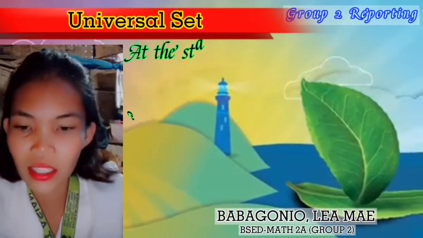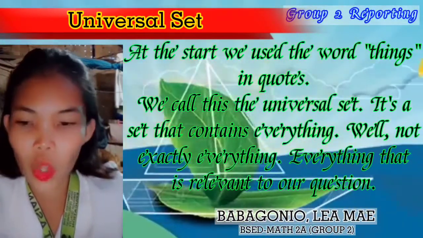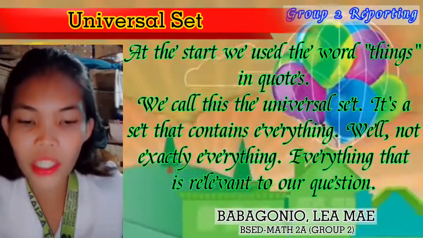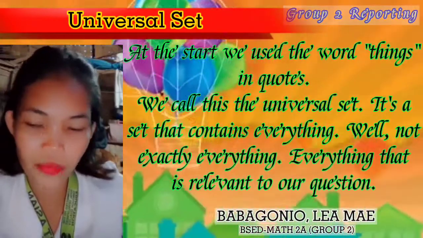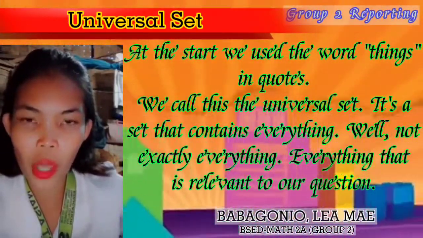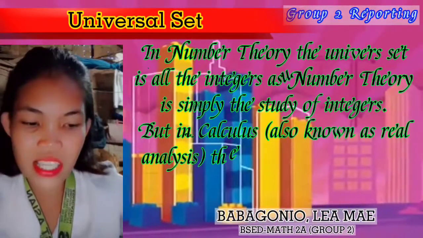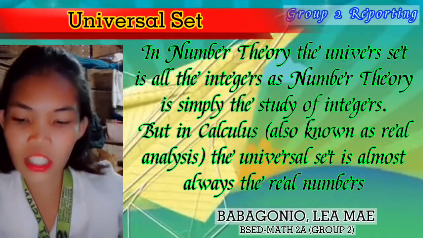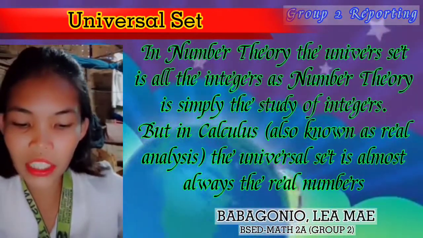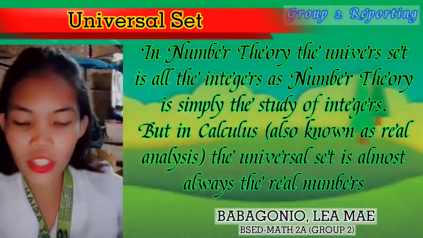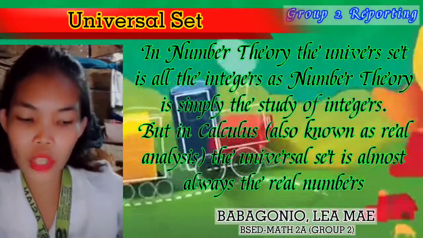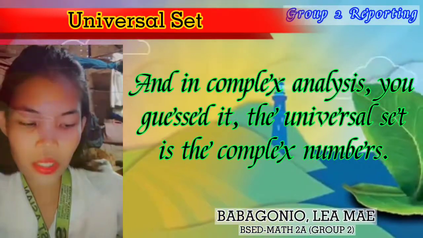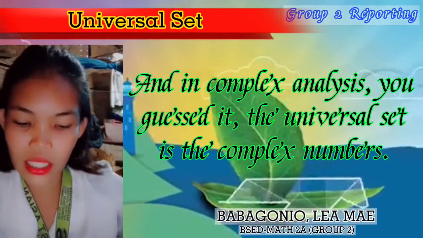Universal set. At the start, we used the word "things" in quotes. We call this the universal set. It's a set that contains, not exactly everything, but everything that is relevant to our question. In number theory, that is all the integers, as number theory is simply the study of integers. But in calculus, known as real analysis, the universal set is almost always the real numbers, and in complex analysis, you guessed it, the universal set is the complex numbers.